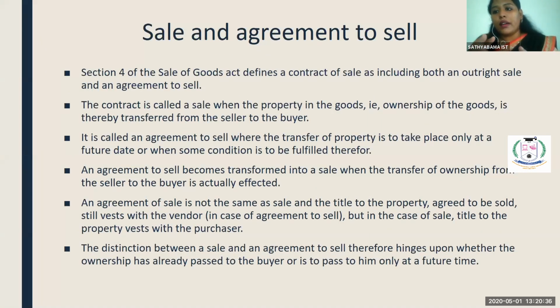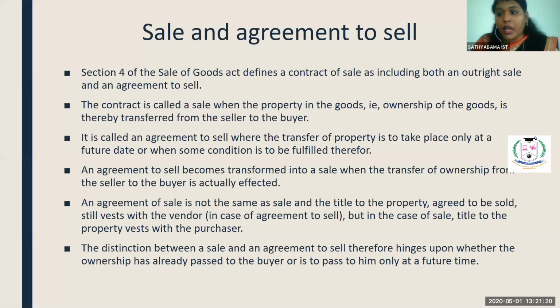I'll tell you the important difference alone: the risk of the goods transfers from the seller to the buyer immediately. See, if I am purchasing something, the day I purchase, the ownership is transferred to the buyer, and the risk on the goods travels along with the ownership. So if something happens to my goods, I have to take the responsibility if the purchase is already over. So the risk along with the ownership transfers from seller to buyer.